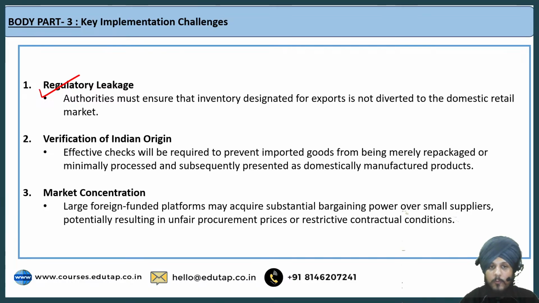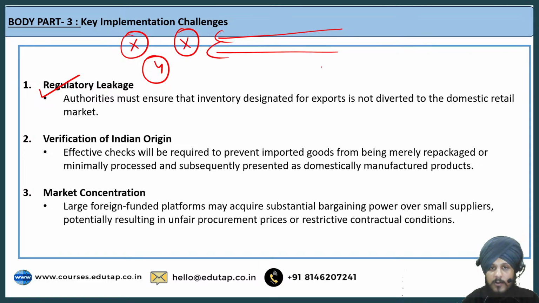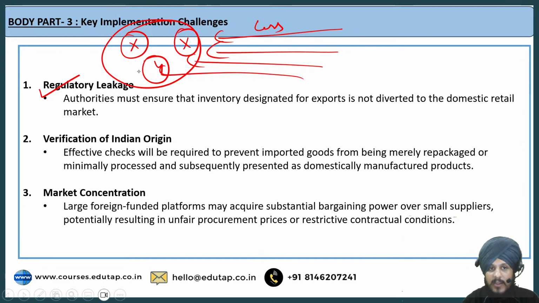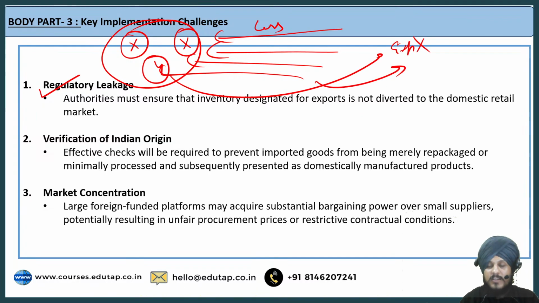What the e-commerce platforms can do, मान लो ये Flipkart है, right? This is Amazon. This is another big e-commerce company that is there. What they can do is buy the products from the domestic producers at a lower price because of less competition in the market, right? And they can sell it at a heavy price to, let us say, Indian customers only, right? So do you think it is going to boost the exports? The answer is no, right? It is not going to have any significant impact with respect to the Indian economy or the Indian export potential, right? So that is why this is something that shall be avoided.